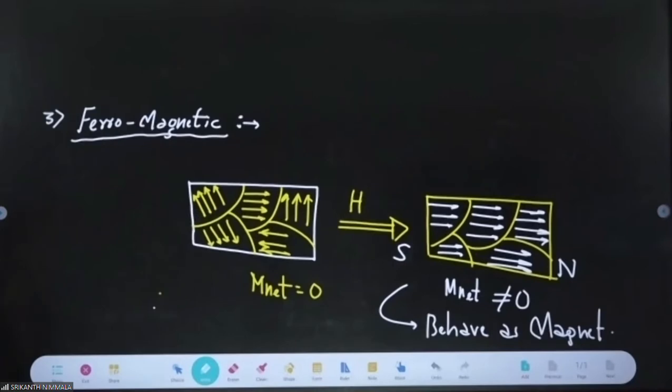This is domain theory. In a ferromagnetic material, we have clusters of dipole moments in random directions, which cancel each other. But when you apply an external field H, all these domains, all these colonies, come in one direction. Once they come in one direction, it converts to a magnet.